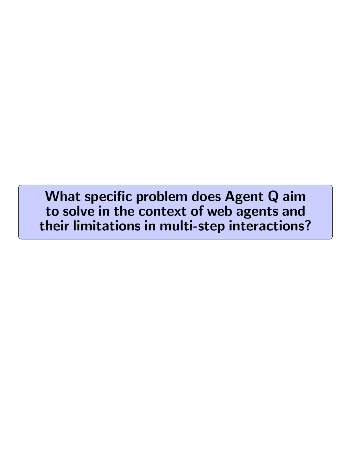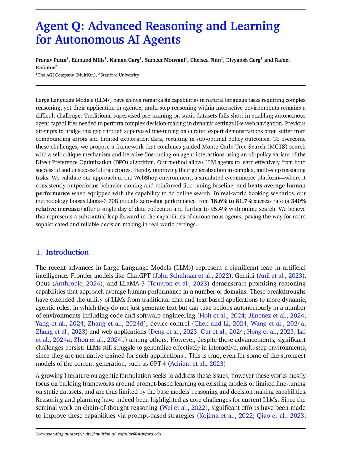What specific problem does Agent Q aim to solve in the context of web agents and their limitations in multi-step interactions? Agent Q aims to address the limitations of web agents in effectively planning and reasoning during multi-step interactions, particularly in dynamic environments like real-world websites.